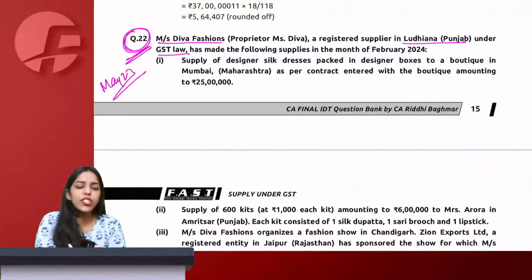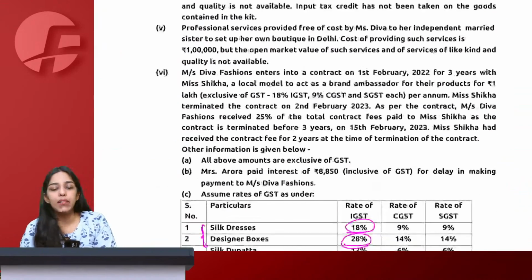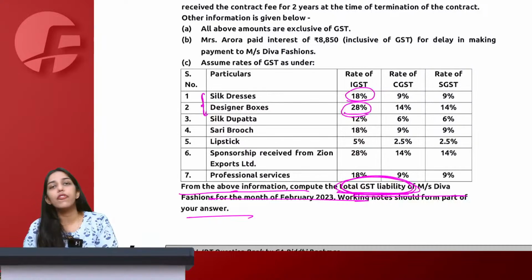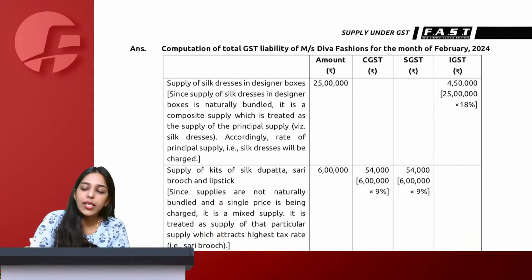What will be the rate of GST applicable on this entire 25 lakh? 18 or 28? Of course, 18. Yes. So I'll say that the entire 25 lakh will be taxable at 18%.